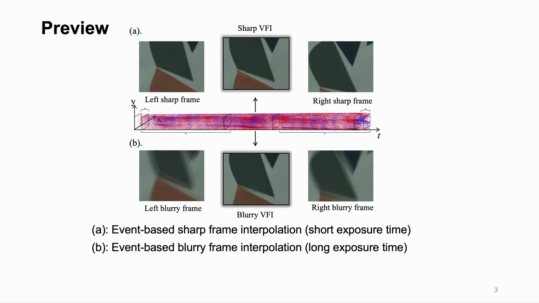Previous event-based frame interpolation methods only focus on event-based sharp frame interpolation or event-based blurry frame interpolation only. In this work, we unified the two tasks as general event-based frame interpolation and proposed recurrent event-based frame interpolation with ad hoc deblurring, the ReFID framework, to deal with two tasks with one model.